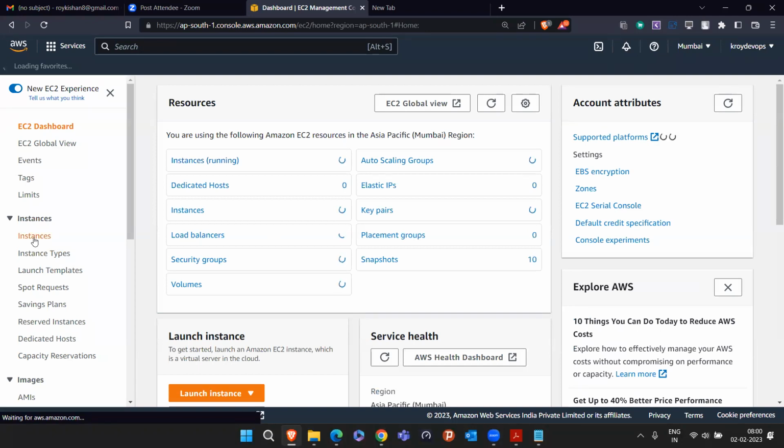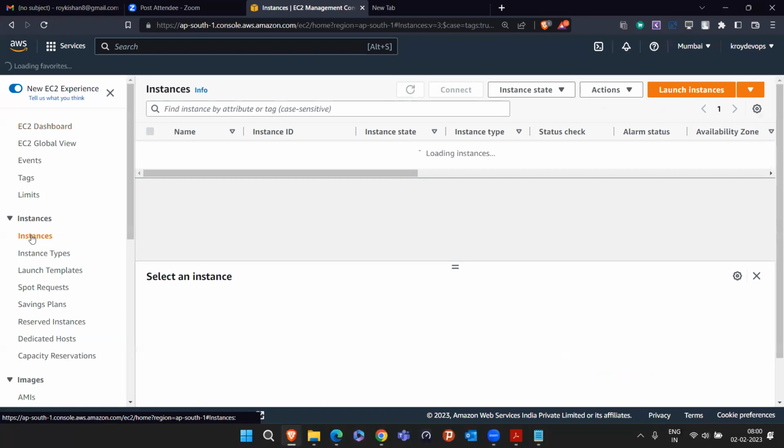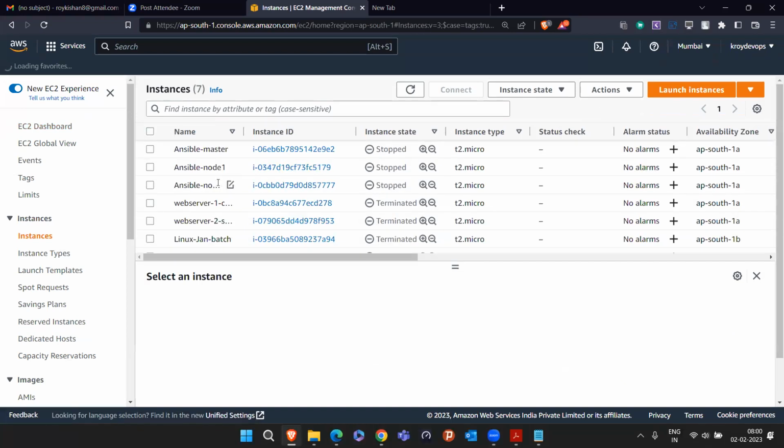If you see, there are so many instances currently in my account. All these instances, just take an example like our machine, our laptop. What are the components? RAM, CPU, hard disk, right? Hard disk is the important one.